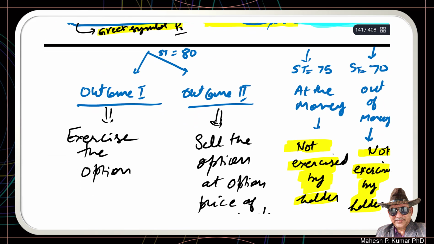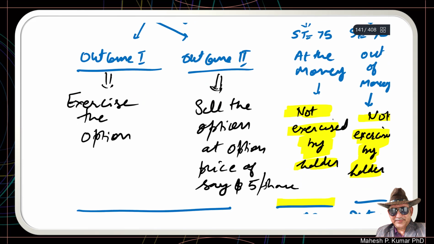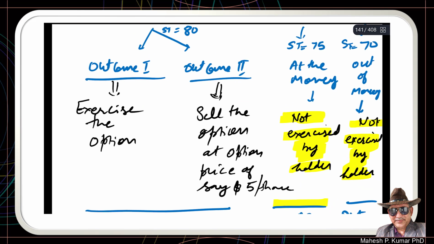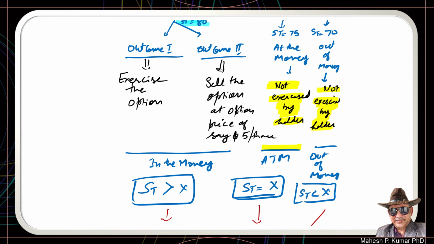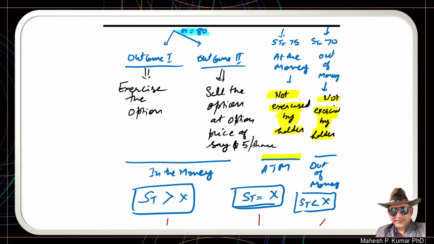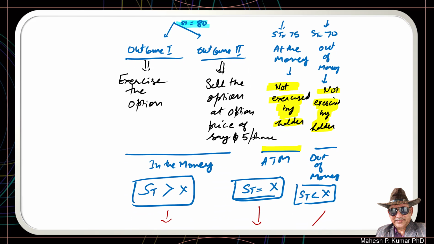So if we continue with this logic, we will see that when the market price of the share on expiration is 80, at that time the profit is $2 per share. This we already calculated. In this case there will be two outcomes. Since the call option buyer has a profit of $2 per share, definitely the call option buyer would exercise the option.